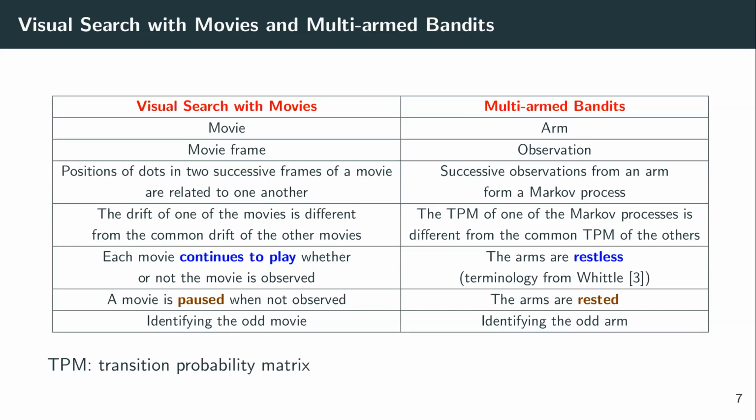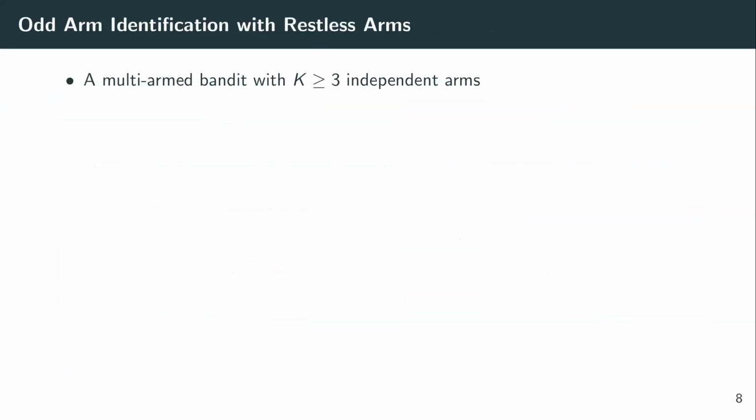The drift in one of the movies was different from the drift of all the other movies, and this can be captured by saying that the TPM of one of the Markov processes is different from the common TPM of all the other Markov processes. Now, each movie continued to play whether or not the movie was observed, and this in the setting of multi-arm bandits is known as arms being restless. As opposed to this, if each movie is paused when not observed, then that corresponds to the setting of rested arms. Finally, identifying the odd movie is like identifying the odd arm in the multi-arm bandit. So with these connections in place, the main problem we address in this paper is that of odd arm identification with restless arms.